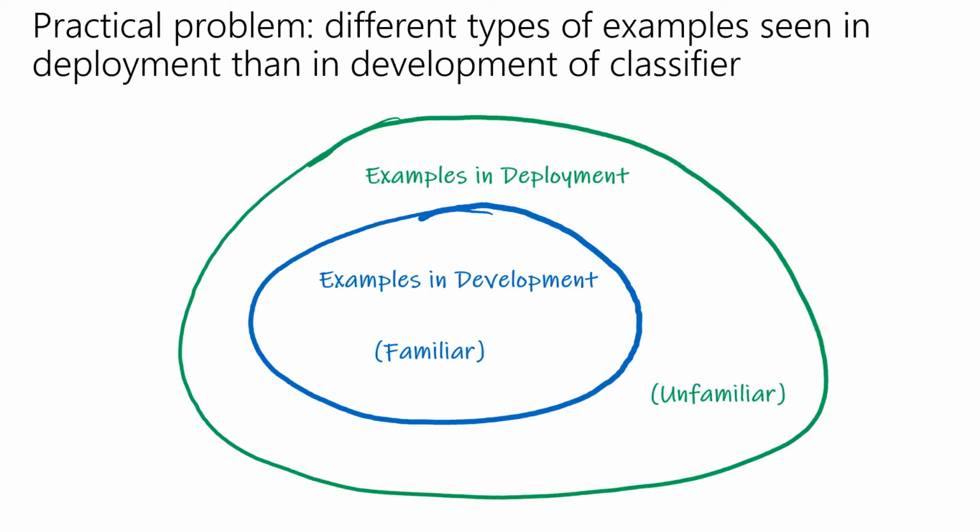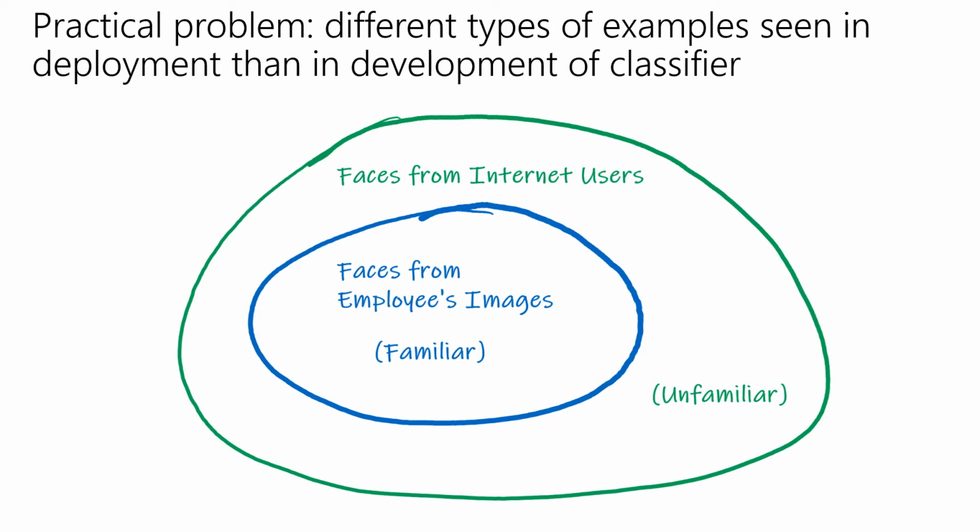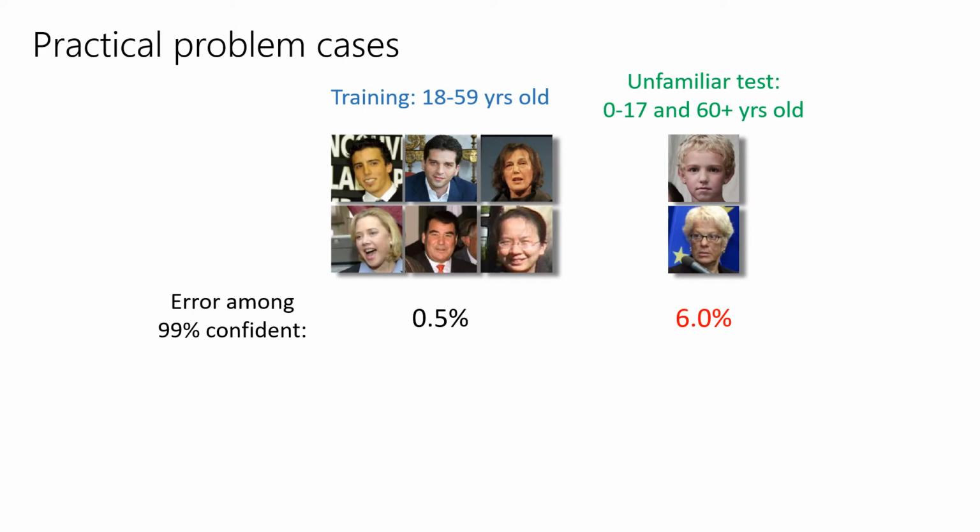In research, train and test sets are usually drawn from the same pool of data, but in practice, different pools of data apply in development and deployment. A face attribute classifier that is trained on images from a developer's employees may be applied to faces from a wider demographic of Internet users. On unfamiliar data, overconfident errors appear disproportionately often.